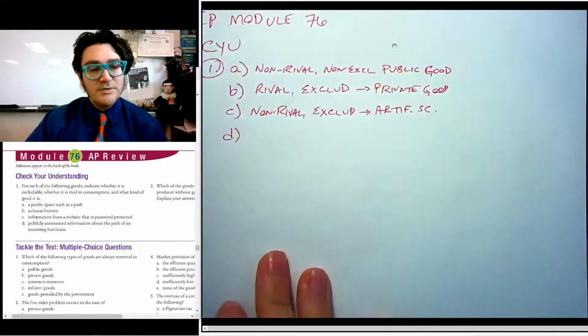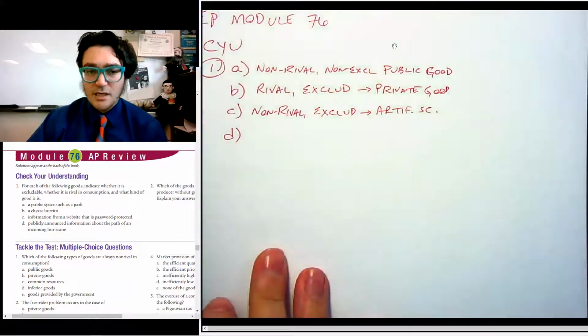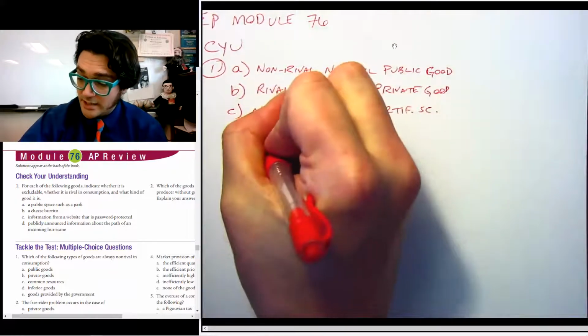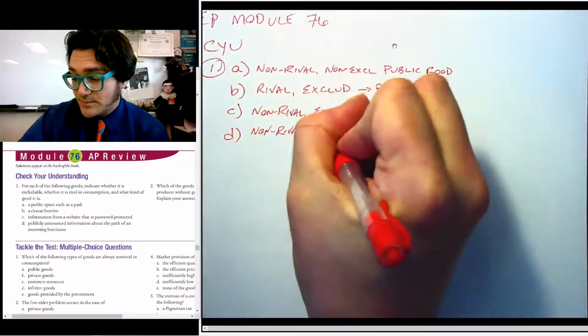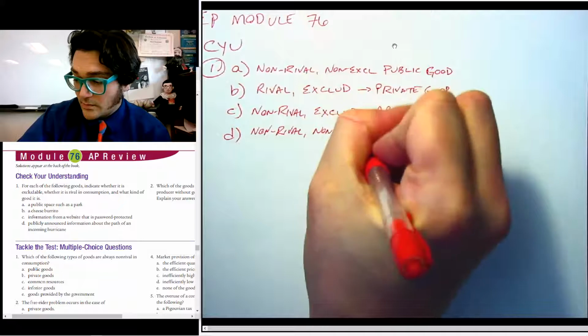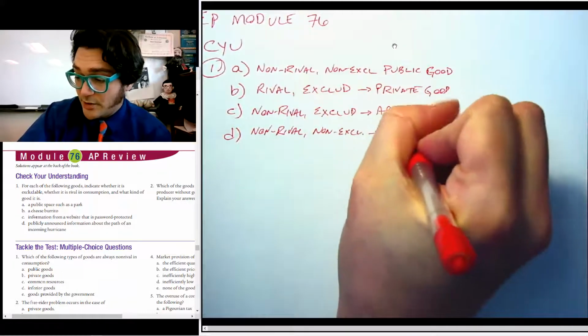D, publicly announced information about the path of an incoming hurricane. That would be non-rival and non-excludable. And so we'd call that a public good.